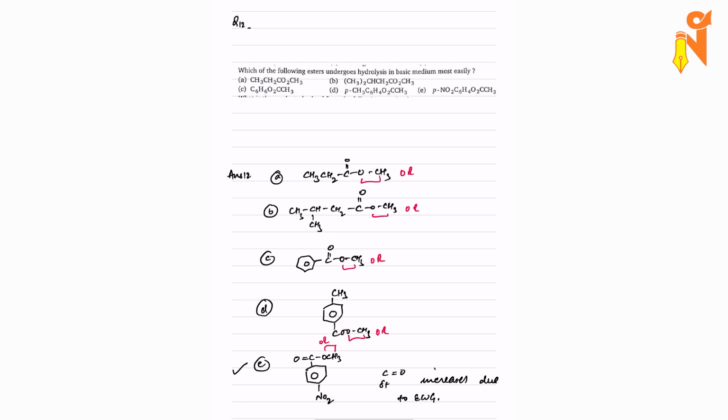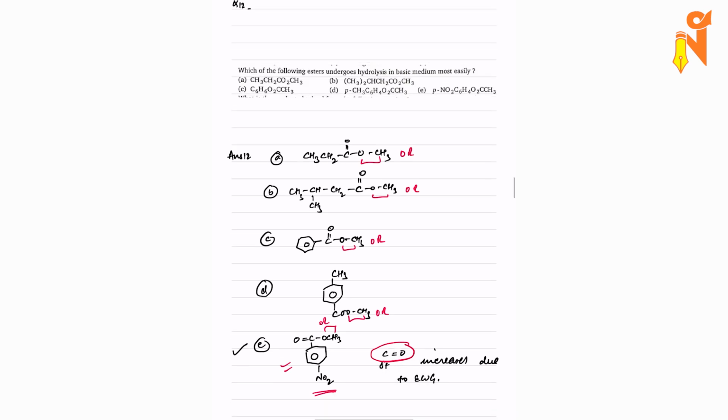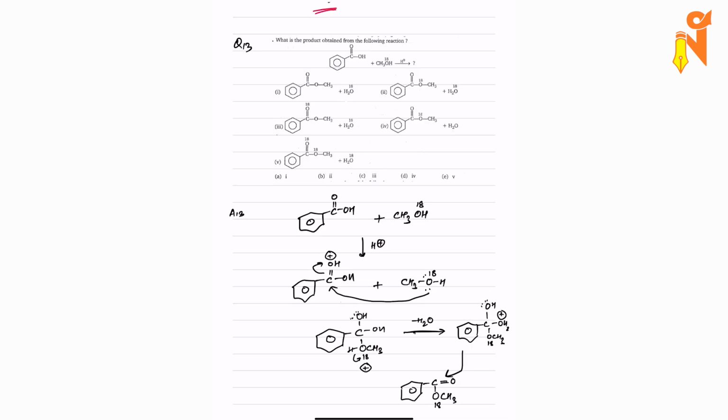It is the delta plus on C double bond O which is going to affect, and we'll see where the delta plus is strongest. So here in this compound, NO2, that is an electron withdrawing group, is present, which will increase the delta positive charge on the carbon of carbonyl, and hence the reaction will be fastest in the fifth one. So the answer should be E.